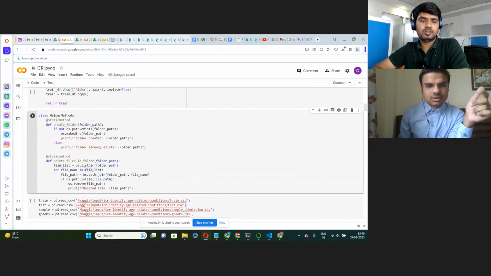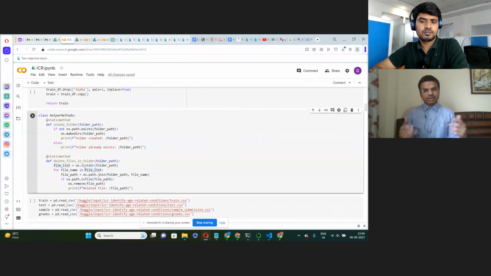And what is the use of that? Why were you using this class? To create the folder and to delete the files in the folder. We have defined this. Okay, so this will create a local directory, right? Yes. This create folder method will create a local directory in the current working directory, and then this method will delete the files inside the folder.